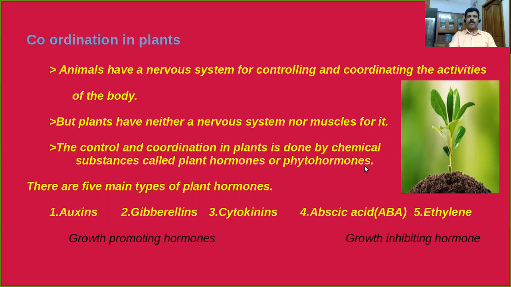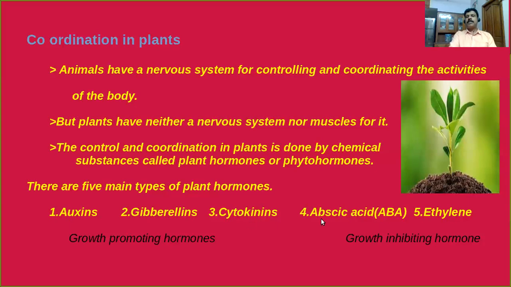Have you heard about plant hormones? Yes, there are five main types of plant hormones. They are auxins, gibberellins, cytokinins, abscisic acid, and ethylene. Auxins, gibberellins, and cytokinins together are called growth promoting hormones. Why? Because these three hormones help to promote the growth of the plant.